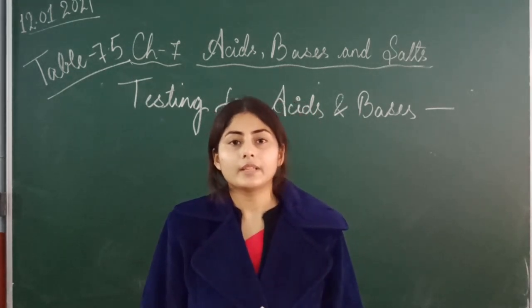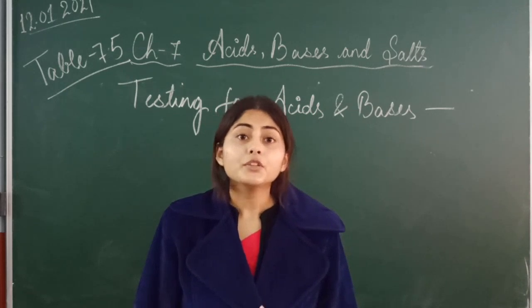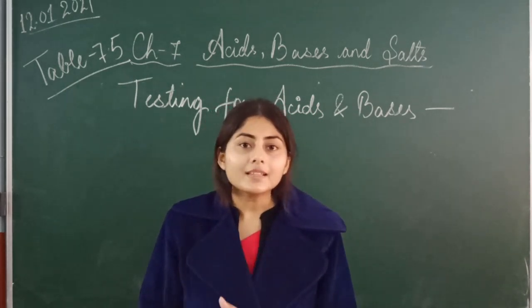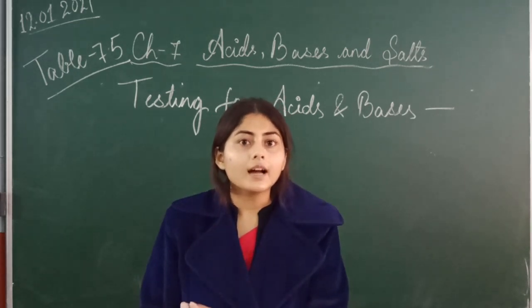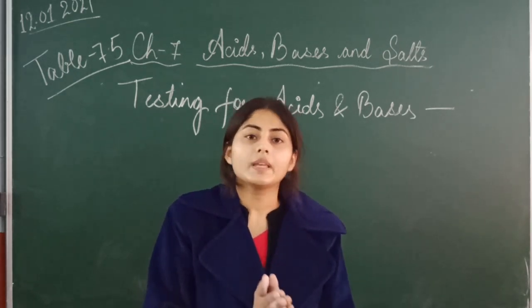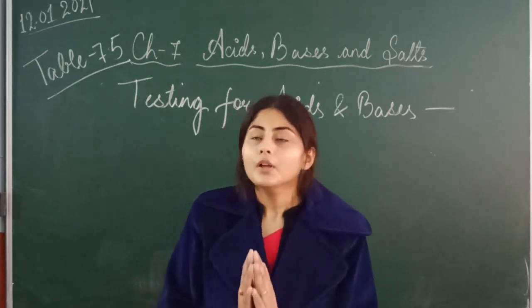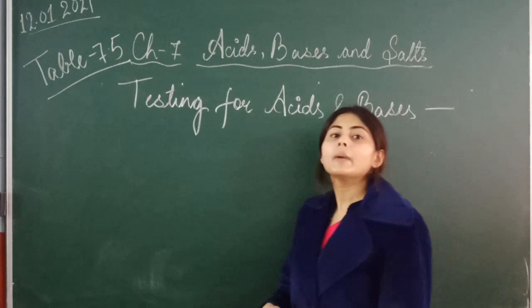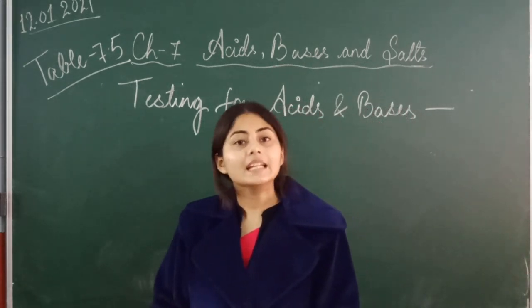How will we test for that? We will use an indicator, right? A substance which tells whether our solution is acidic or basic. Got it? So we test acid and base by a substance that is an indicator.